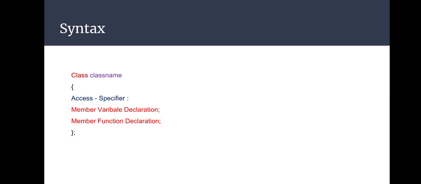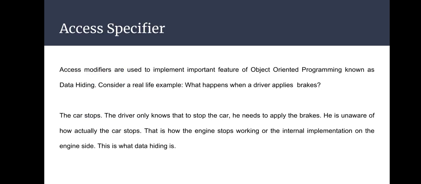The syntax of a class is, first we have to write the keyword class, followed by the class name. After that we have to specify the access specifier, then we can write member variable declarations and member function declarations. Access specifiers or access modifiers are used to implement an important feature of object-oriented programming known as data hiding or information hiding. Consider a real life example.